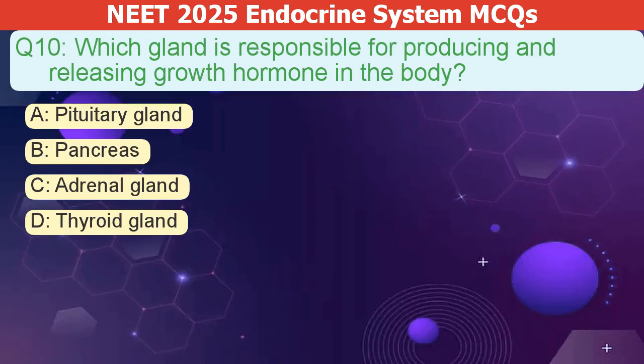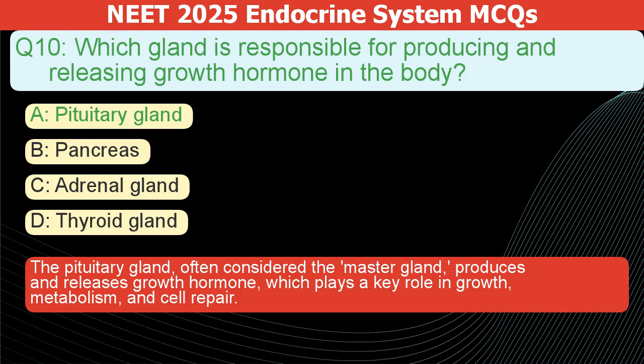Which gland produces and releases growth hormone? A. Pituitary gland. B. Pancreas. C. Adrenal gland. D. Thyroid gland. The correct answer is A. The pituitary gland, often called the master gland, produces and releases growth hormone. This hormone plays a key role in growth, metabolism, and cell repair.